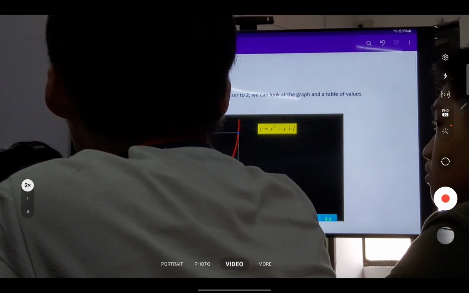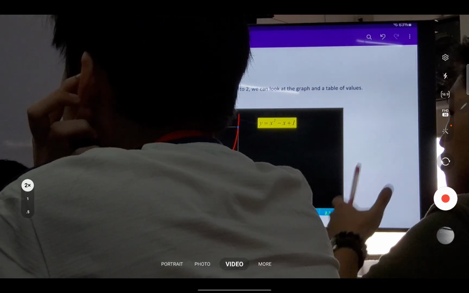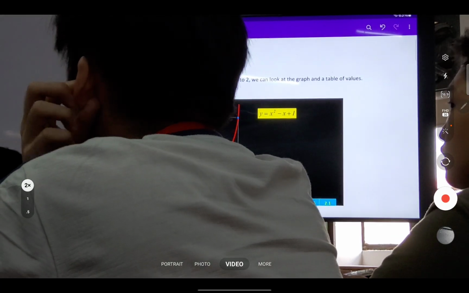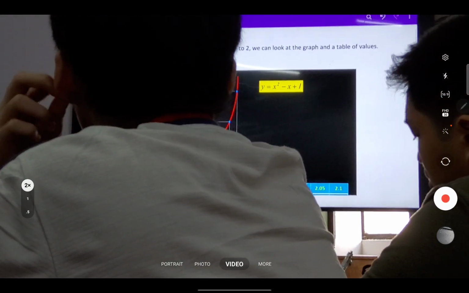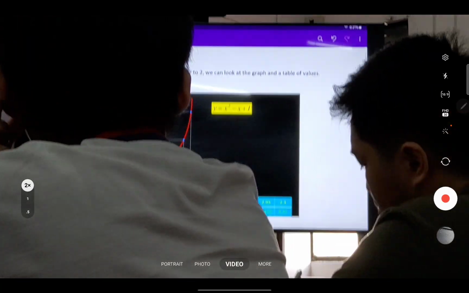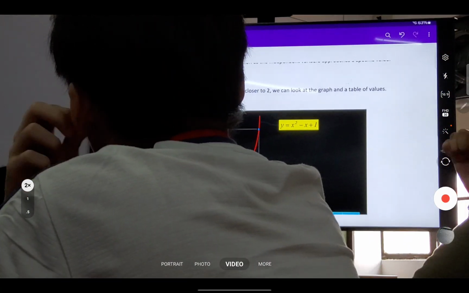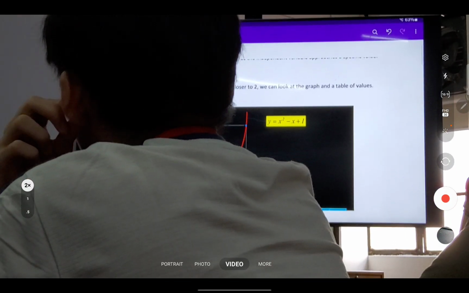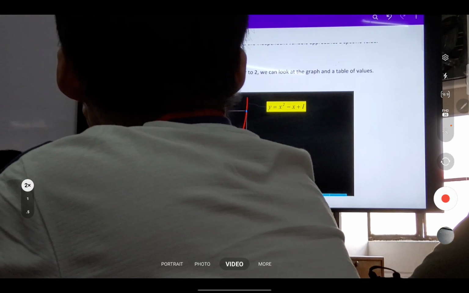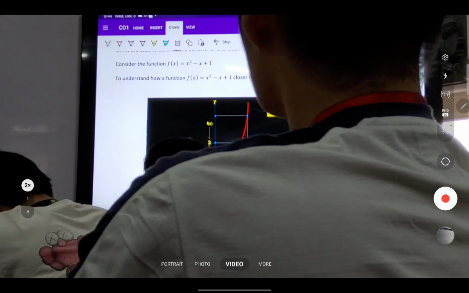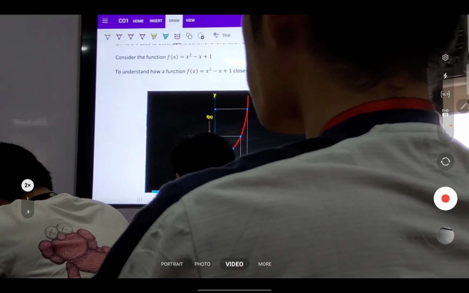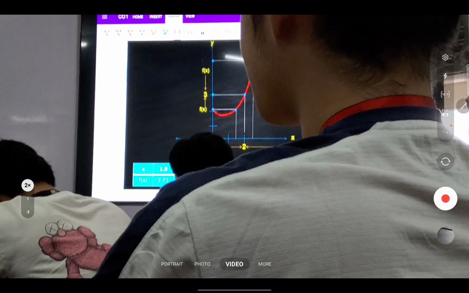Consider that function. And we know, or we learned this in 165, that the graph of this function is what? A parabola. Right? So ito yung parabola natin. So if you're going to consider this function, now we have to understand how a function behaves as the value of x gets closer and closer to 2 coming from the right and left. So if you're going to look at the graph of the function, ito yung graph niya.